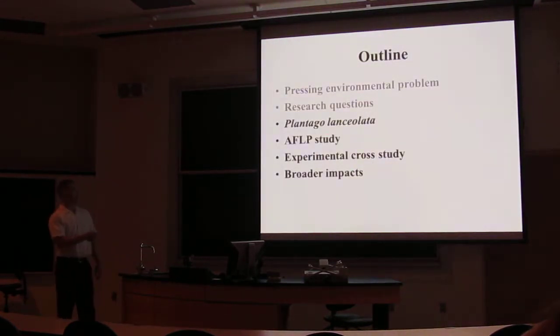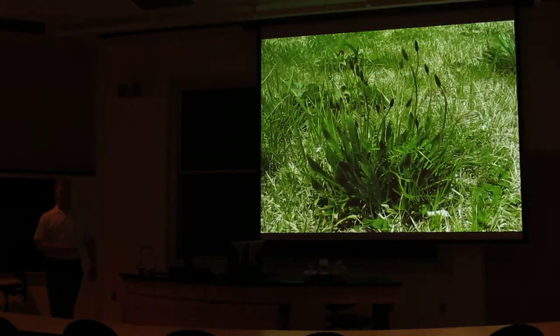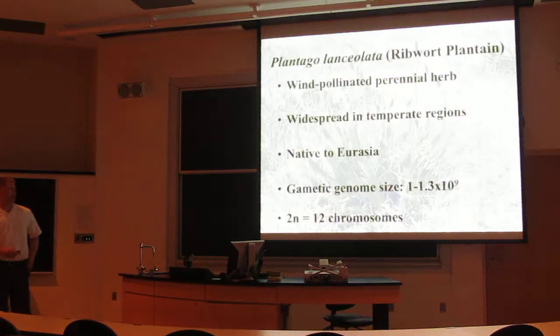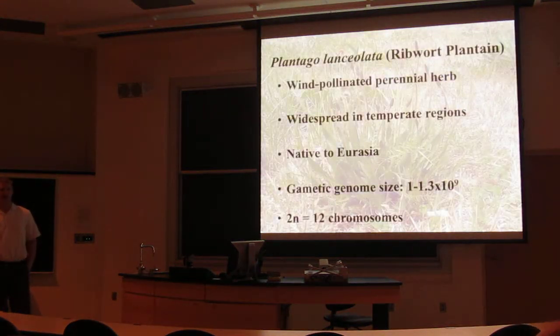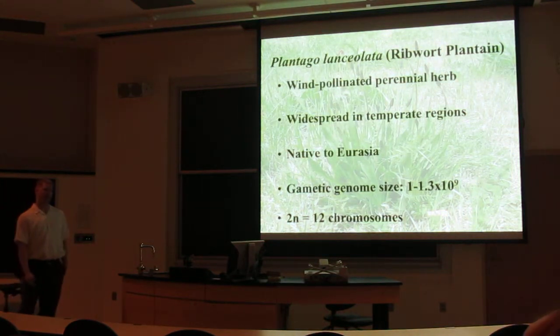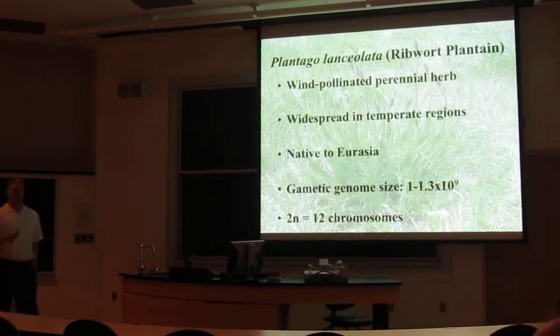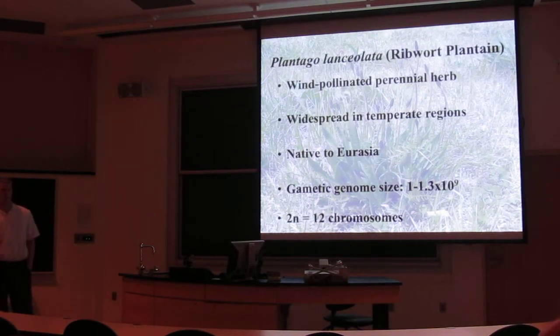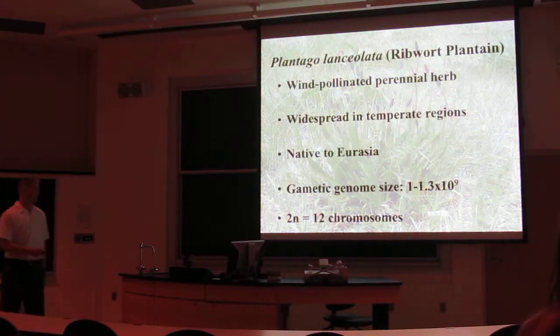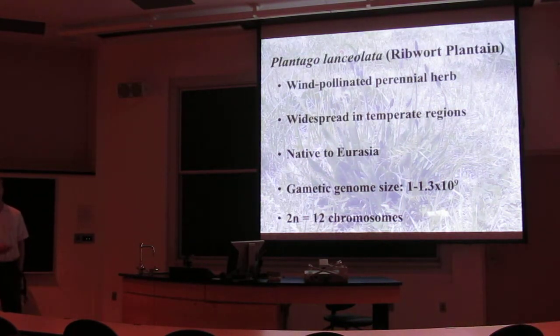And now on to Plantago lanceolata. Plantago lanceolata is a wind-pollinated perennial herb that's widespread around the world and is native to Eurasia. It has a gametic genome of about 1 to 1.3 billion base pairs, and those are arranged onto 6 linkage groups.